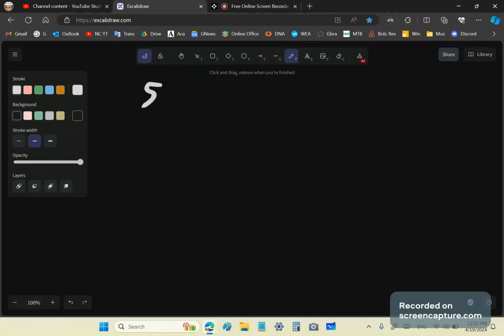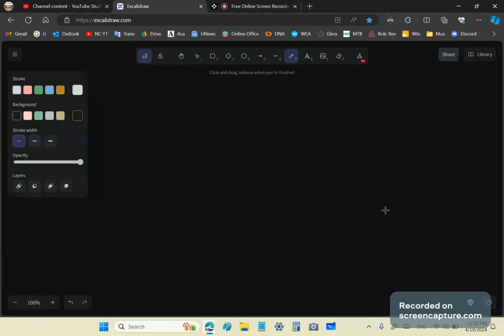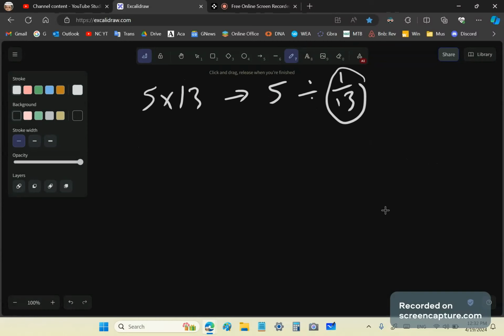So if you had 5, oh, that's horrible. I wish it would default to the thin one. It's kind of stupid that it defaults to the thick one. So if you had 5 times 13, that means 5 divided by 1 over 13, okay? And 1 over 13 measures 5 exactly 65 times. What it means is you can say 1 over 13 plus 1 over 13, etc., 65 times, and that's a complete measure of 5, okay?